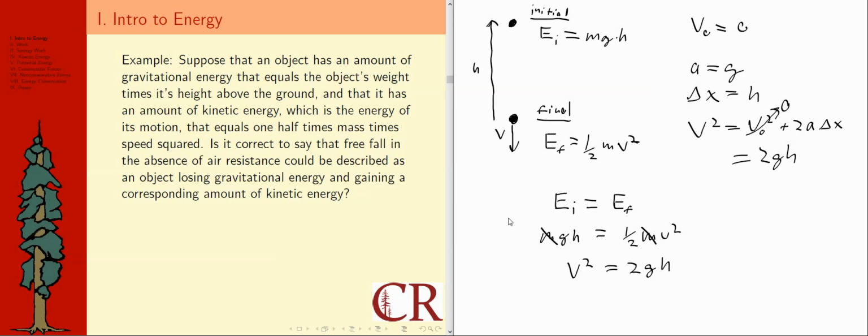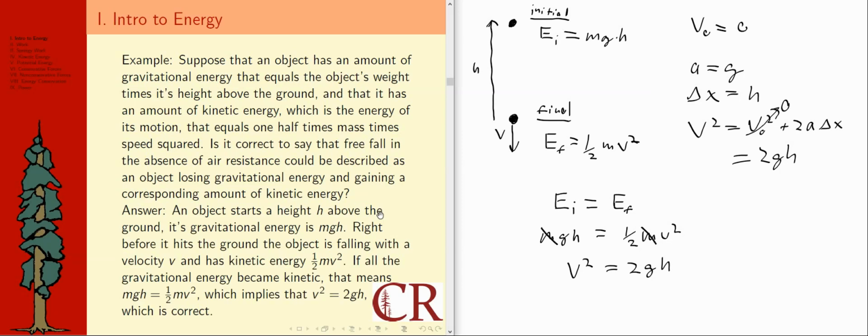So let's check that with the answers. See what it says. It's talking about initially there being gravitational energy, mgh. And it talks about right before it hits the ground. I kind of sidestepped the concept of whether this is the ground and whether it smacked there, because I didn't want to include the collision with the ground as part of the process.